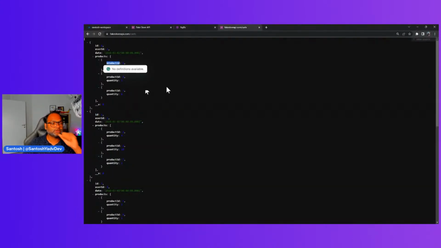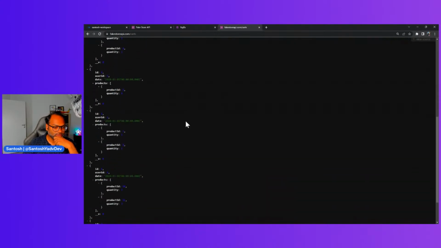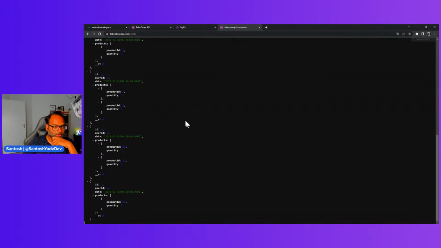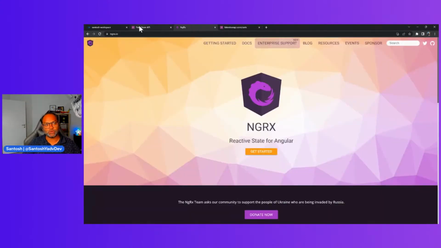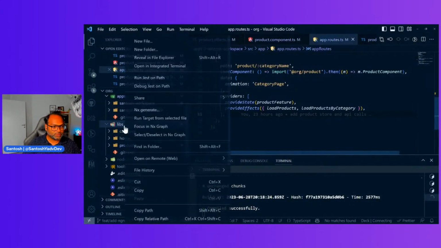Product ID doesn't give me information about this product. This is interesting. What should we do? So we pass the product ID for each and then get all the product information. That's what we can do, because this is just giving me the product ID. We'll figure that out.